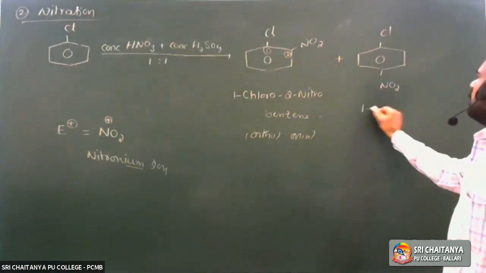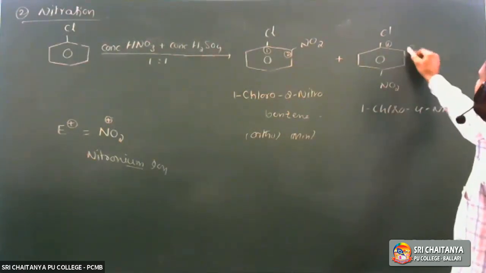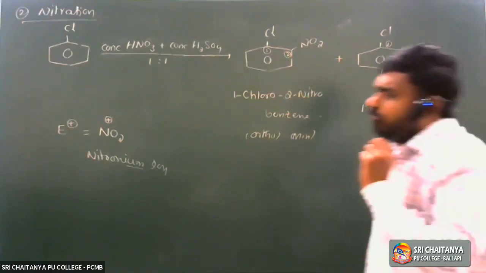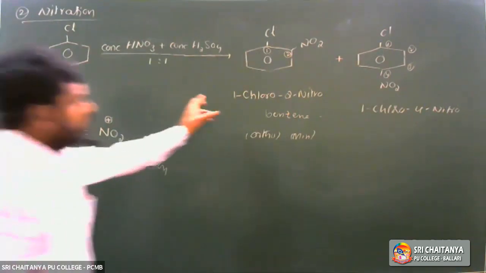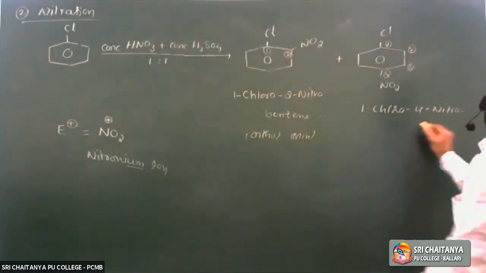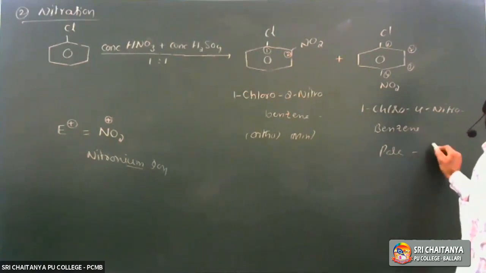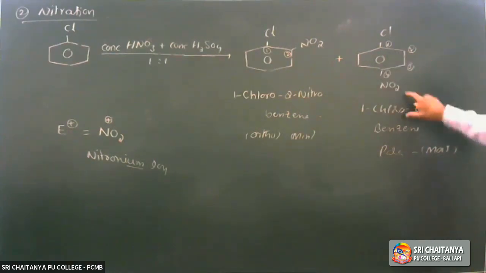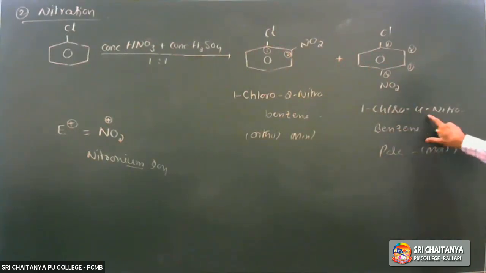Next one: 1-chloro-4-nitrobenzene, with chlorine on the first carbon and nitro on the fourth carbon. It is the para isomer, and it is the major product. In any electrophilic substitution reaction, the para isomer is the major product. So the IUPAC name is 1-chloro-4-nitrobenzene.